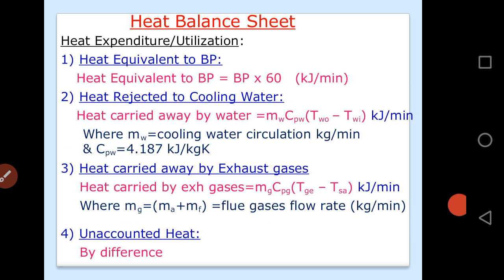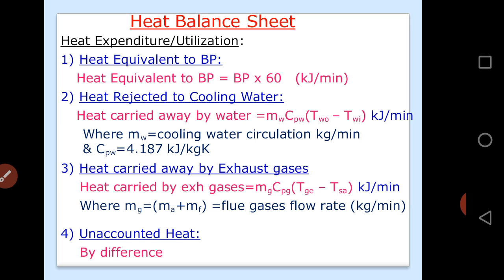Now on the right hand side you have to give the heat expenditure or heat utilization. First utilization, as I told, is the output power or brake power. We find this brake power with the help of a rope brake dynamometer, and we have already discussed which formula we use. We use 2πNT divided by 60, where T is the torque.